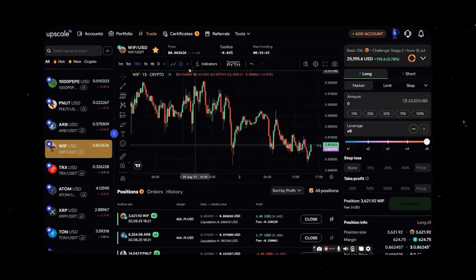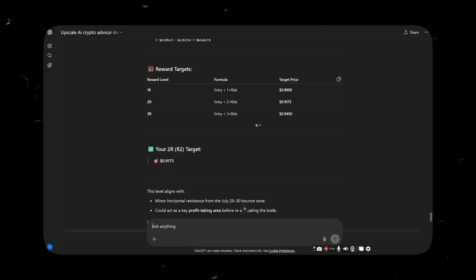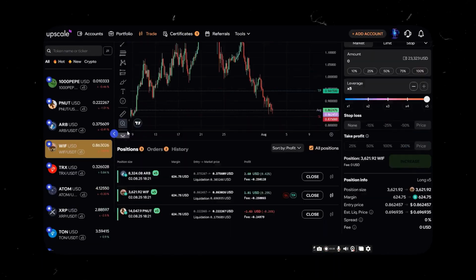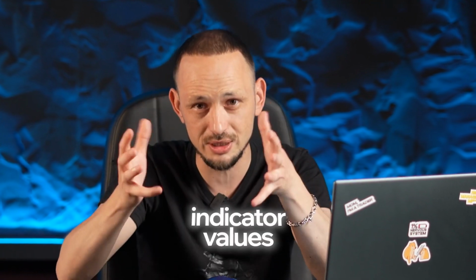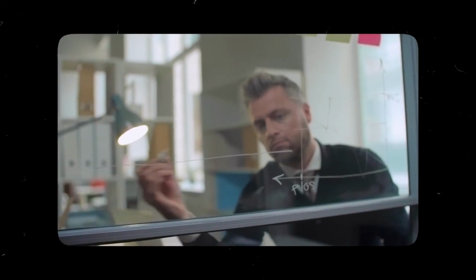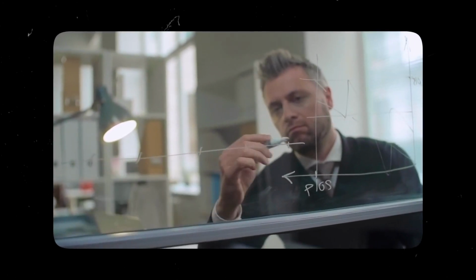Next, we move on to a more significant result, right? So I prepared 3 entries, 3 trades right away, and sent him screenshots. Each screenshot includes support and resistance levels, as well as indicator values. And accordingly, then I ask him to set the stop loss and take profit correctly so that we don't violate the rules and risk management within the Upscale prop firm. From this point on, I declare the experiment public. I complete the remaining part of the challenge only with the help of the agent I created myself. No manual corrections.